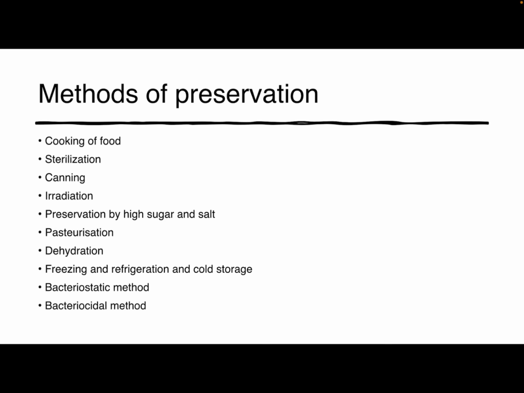The difference between them is that in the bacteriostatic method, the microorganisms are unable to grow in the food, like in dehydration, pickling, salting, smoking, freezing, etc. And in the bactericidal method, most of the microorganisms present in the food are killed. Examples of the bactericidal method are canning, cooking, irradiation, etc.